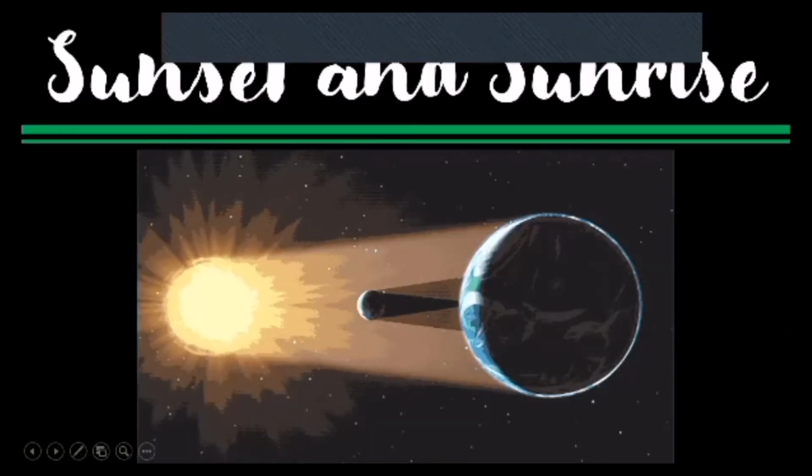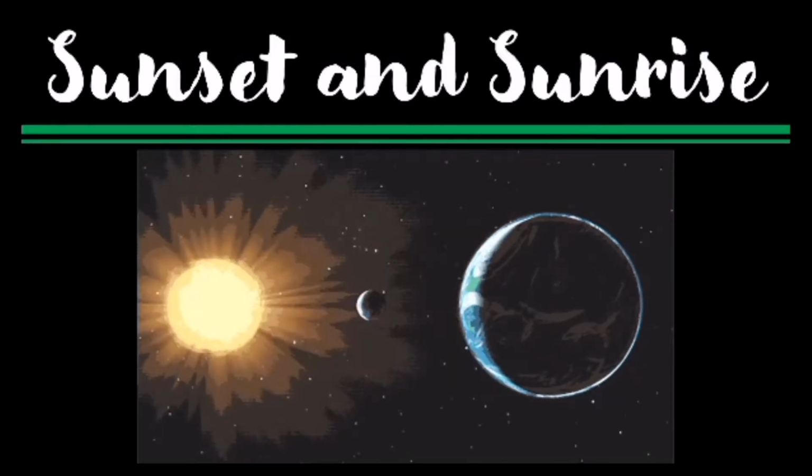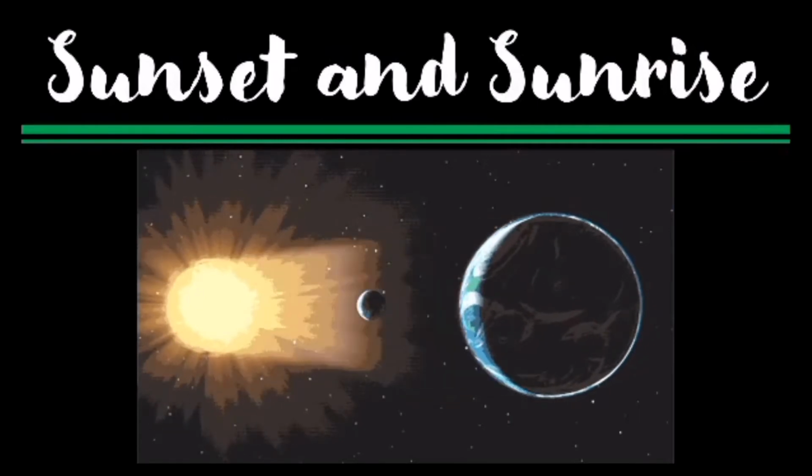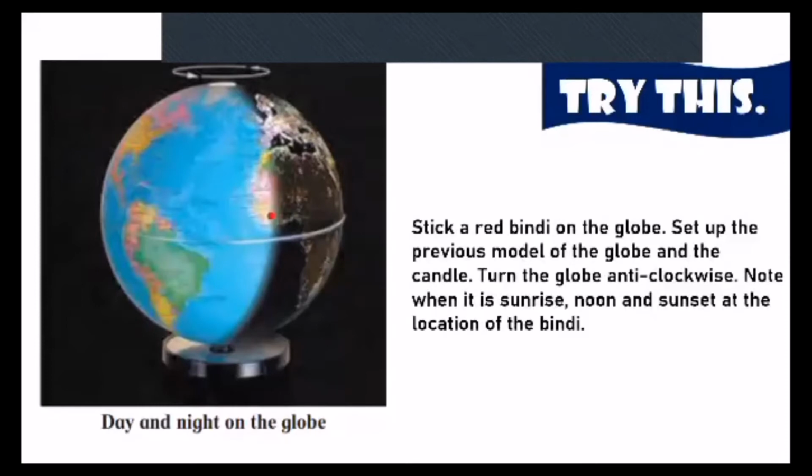Correct? Now, this is how you get your sunset and sunrise. Remember, the sun doesn't go down and the sun doesn't come up. This is what we feel. We see and we think that the sun is going down, sun is coming up. No, the sun is in its place. It is rotating around itself in its place. We are the ones who are rotating, and that's why we can see the different parts of the sun, and we feel that, oh, it's setting or it's rising up.